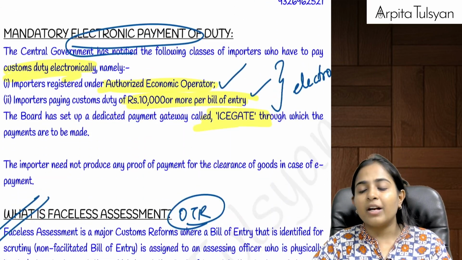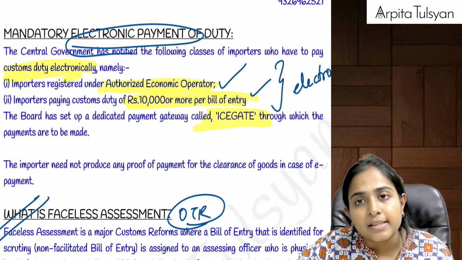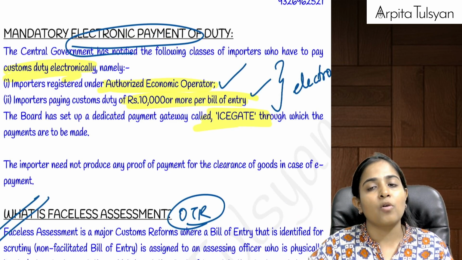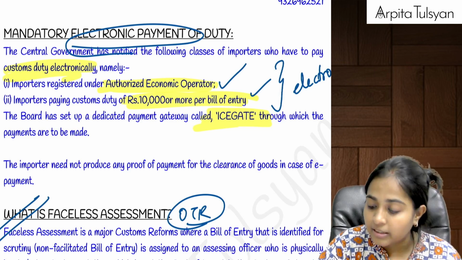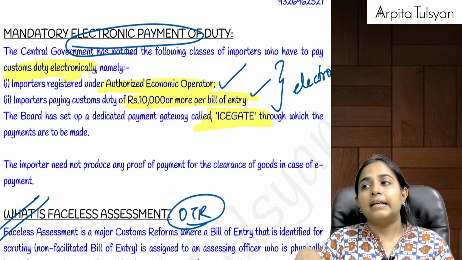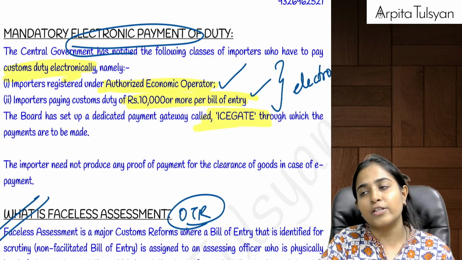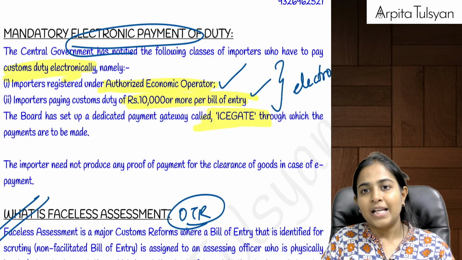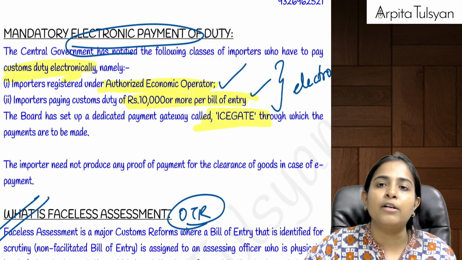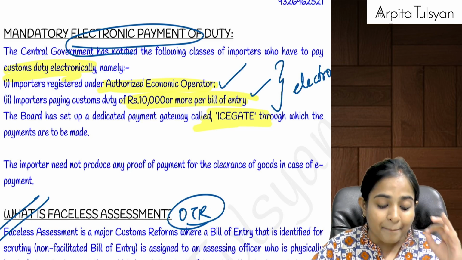Then whatever amount of customs duty you are required to pay, you have to pay it electronically, and it is compulsory to pay electronically in 2 cases. One is when the importer is registered under the authorized economic operator scheme. And second, if you are paying for a bill of entry where each bill of entry is of rupees 10,000 or more. If you fall under any of these circumstances, electronic payment on the ICEGATE portal is mandatory.